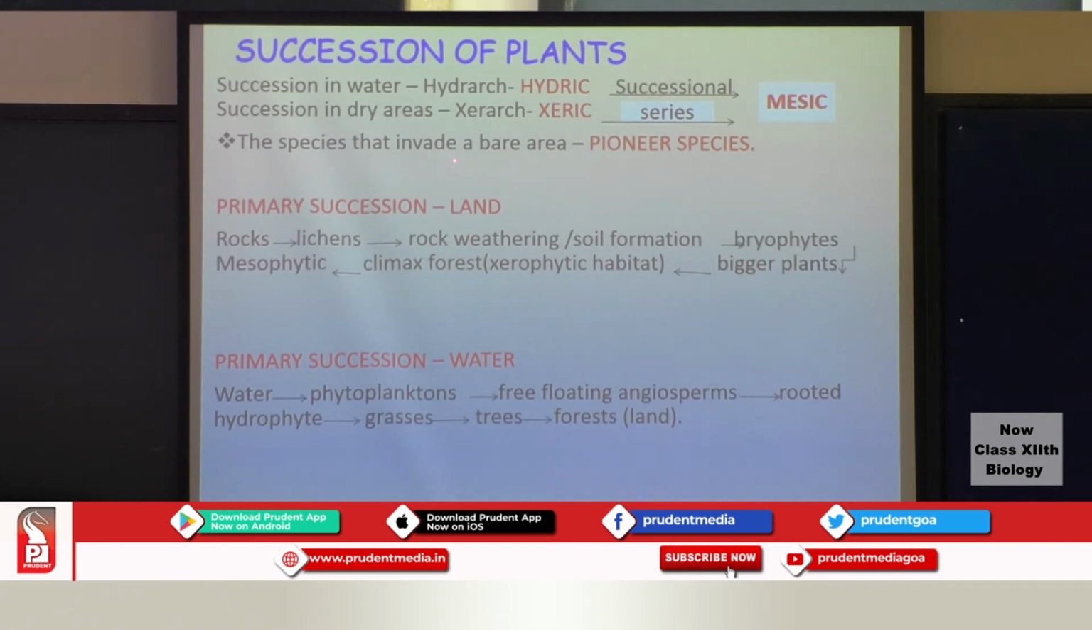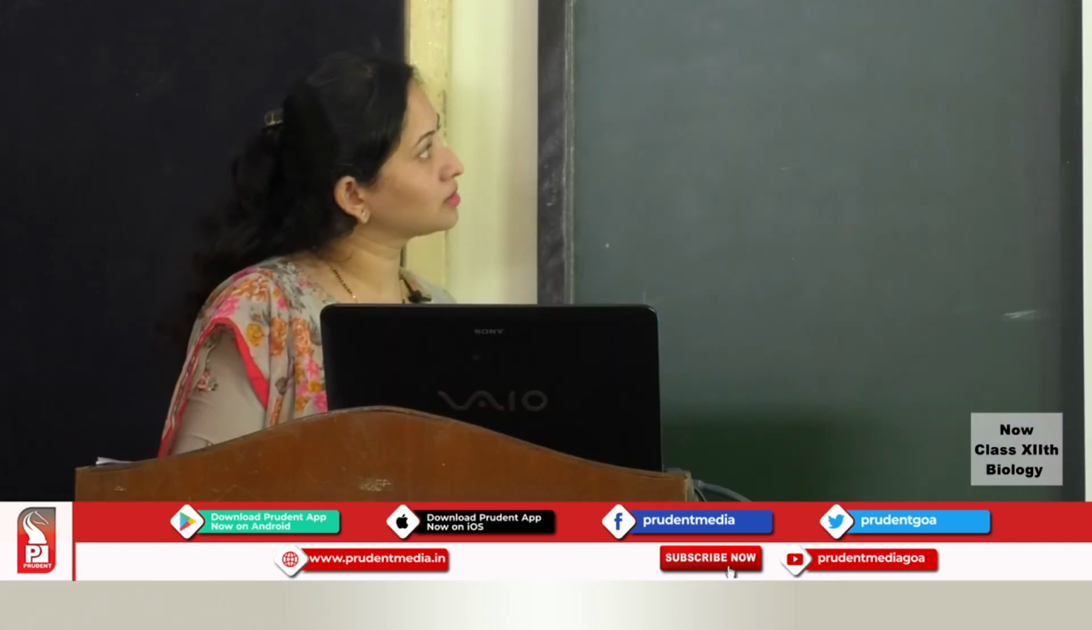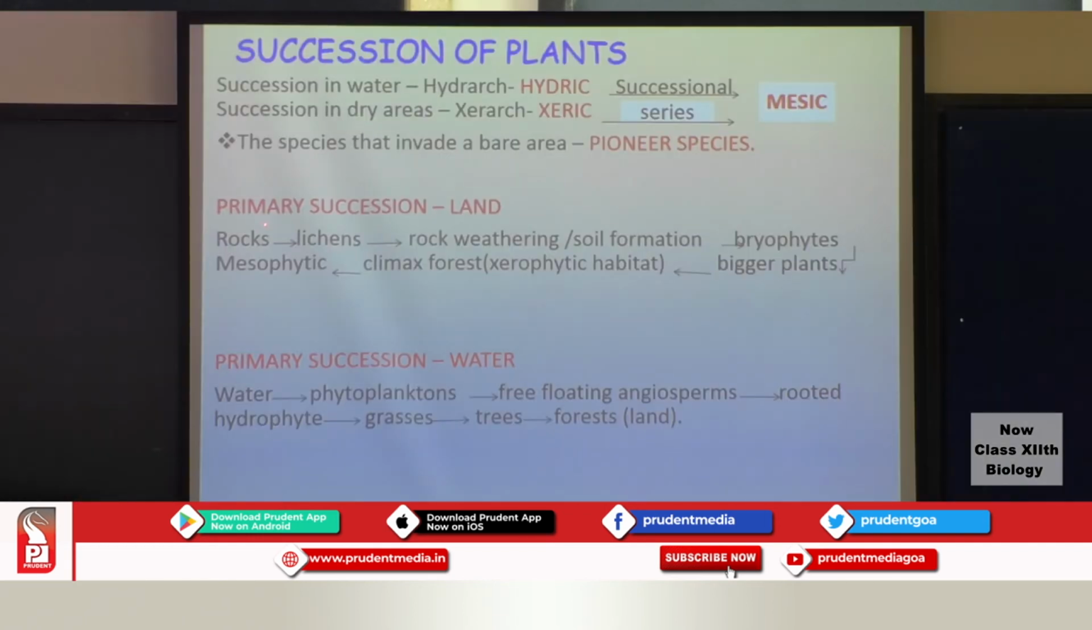So the species that invade a bare area, as we have already seen, are referred to as the pioneer species. You can see an example here of primary succession that occurs on land, and here it occurs in a water body. So there will be rocks, lichens, and there will be soil formation after the rocks break down or weathering of the rocks occurs. You will have the bryophytes, the bigger plants, the climax community, and finally it will move to a mesophytic area.